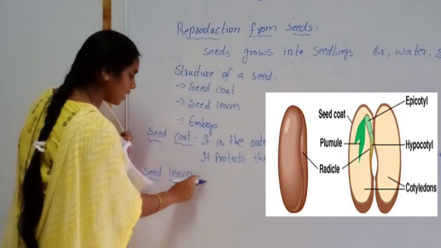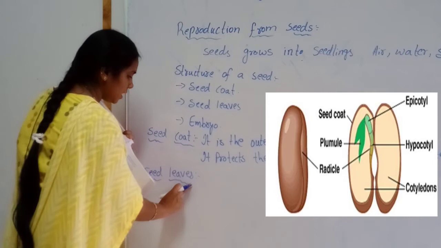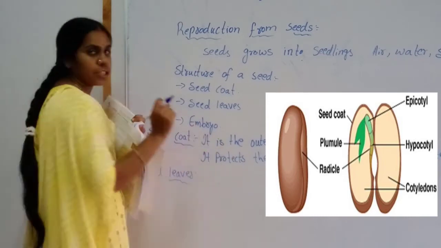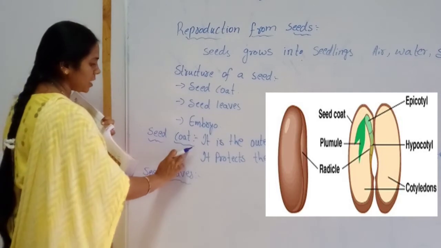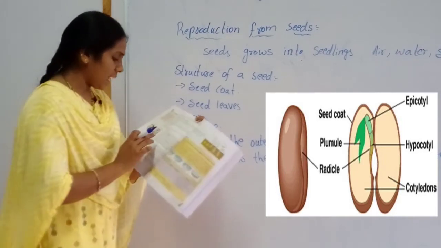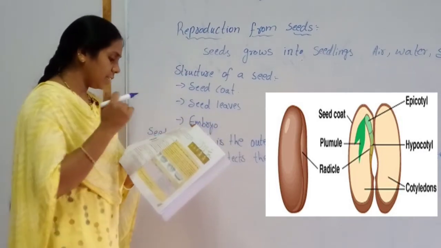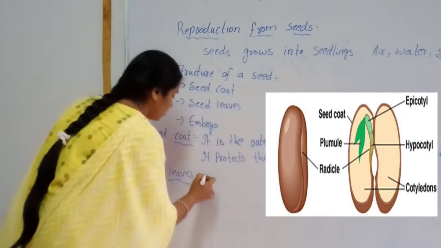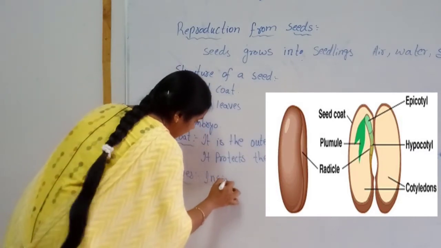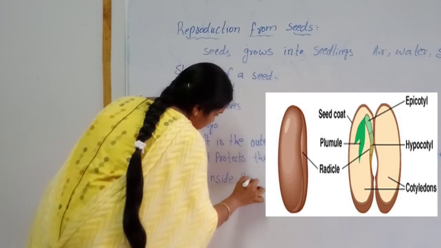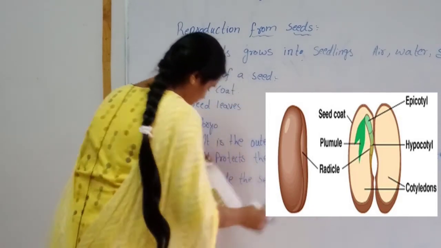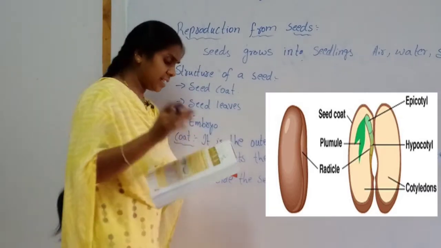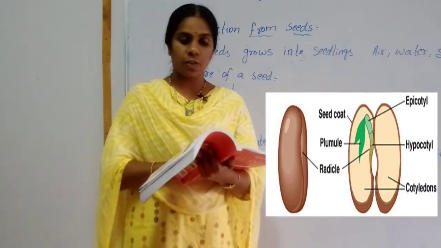Seed leaves are inside the seed coat. Inside the seed coat, you will see the seed leaves or cotyledons.